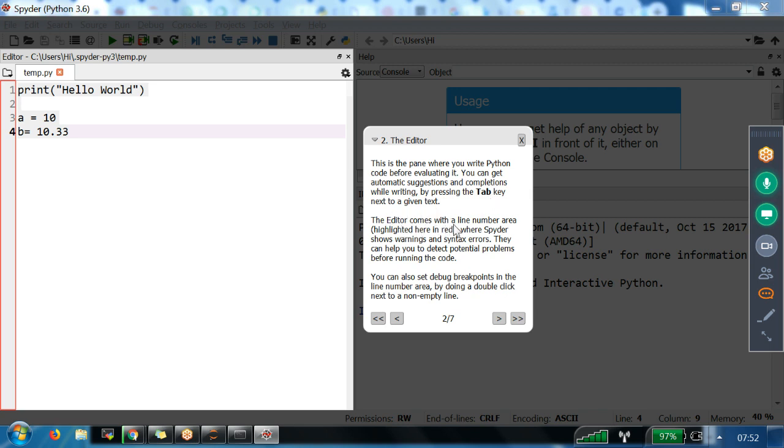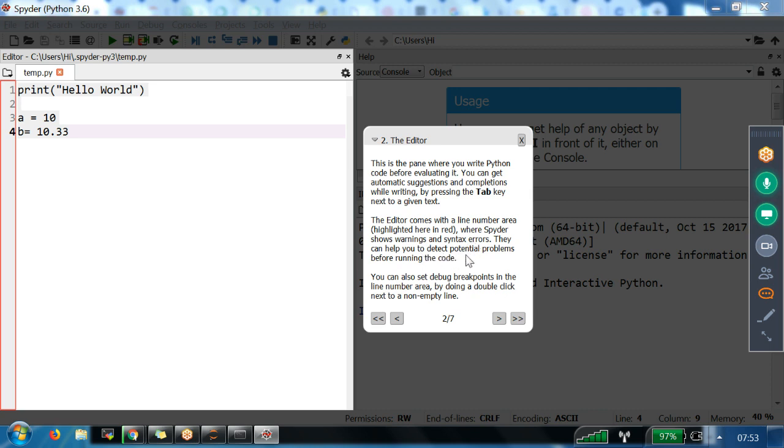The editor comes with a line number area. This is called the line number area: 1, 2, 3, 4. And highlighted here in red, Spyder shows warnings and syntax errors automatically while you're typing.